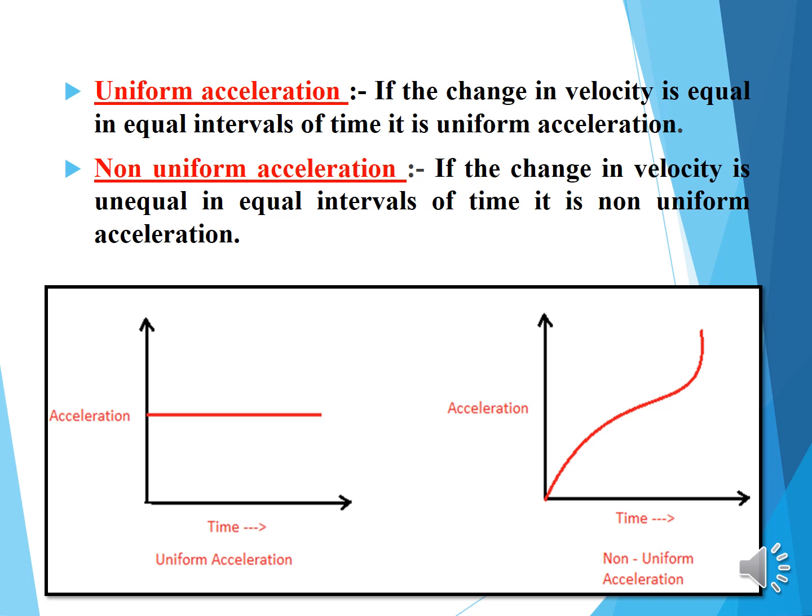I have given two graphical representation diagrams here. We can represent like this. I have taken x-axis as time and y-axis as acceleration. See here some parallel line which is along the time axis. So here there is no change in velocity, so we can say this is a uniform acceleration. But when we come back to the second graphical diagram, some uneven lines are there in the x and y axis. So here we can say this is non-uniform acceleration, means the body changes its velocity.